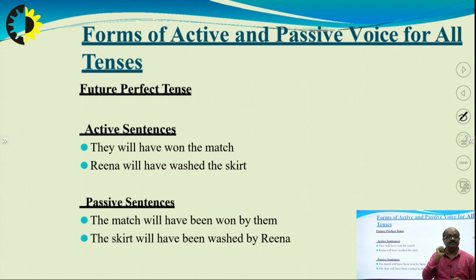Because it is future perfect tense, it will be "will have been won by them." Second example: Reena will have washed the skirt. The skirt will have been washed by Reena. So this is the future perfect tense.